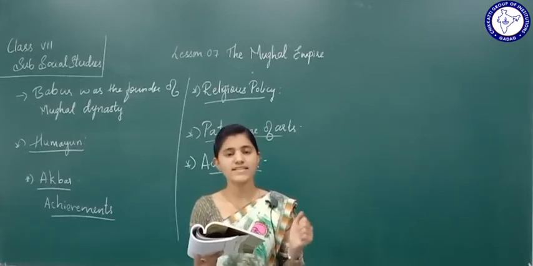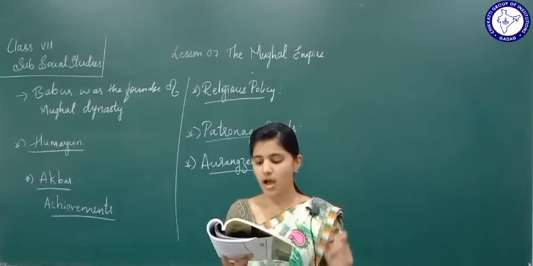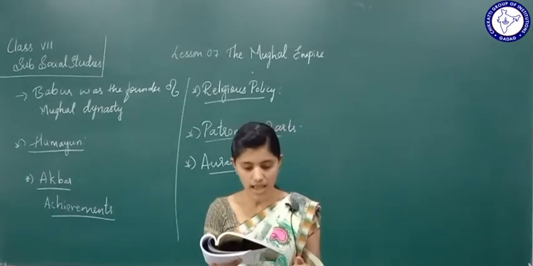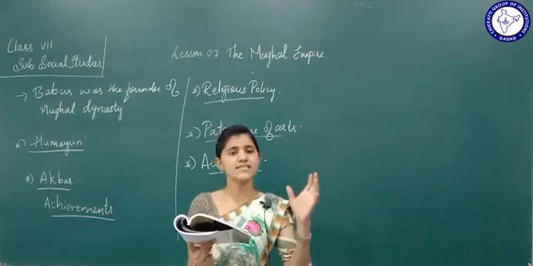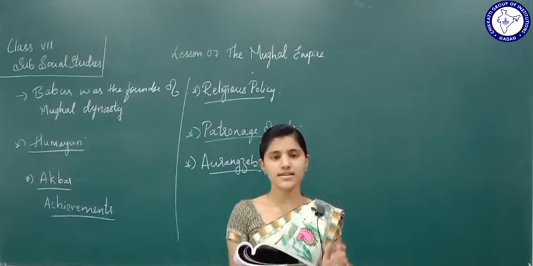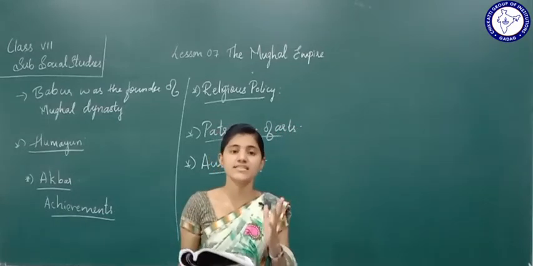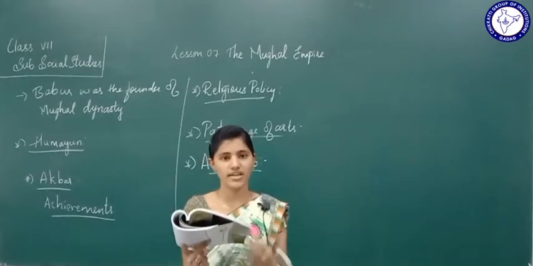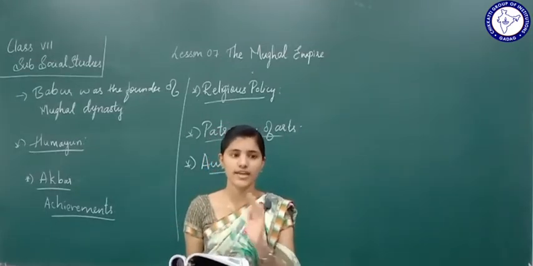Kirpan, that is always having a sword with them. Kacha means a pair of knickerbockers, and also kara means steel bracelet. We can see Sikh people still wearing all these things. This custom is prevalent among Sikhs even today. We can see Sikhs still having long hair, wearing kangan, right? Everything is still being followed till today.